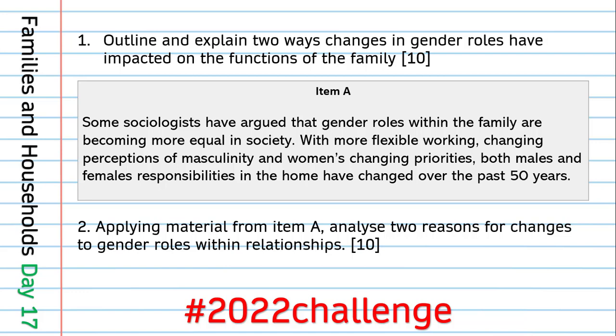On day 17, so the second one of the families and households ones we've done: outline and explain 2 ways changes in gender roles have impacted on the functions of the family. Okay, so changes in gender roles and things like dual earner families, greater shared responsibility of childcare, how the division of labour has become less one-sided. And we could also talk about how there's been an increase in things like the dual burden and the triple shift as well, and how they have impacted on the functions of the family.